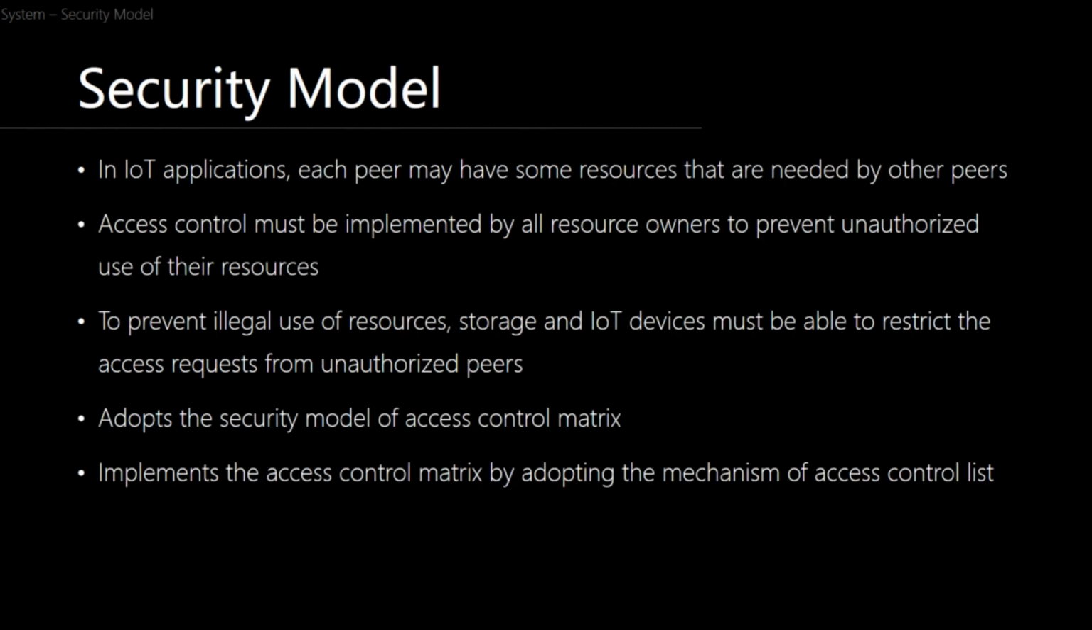In typical IoT applications, each peer may have some resources, like services, data, and storage space, that are needed by other peers. And thus, access control must be implemented by all resource owners to prevent unauthorized access or use of the resources. For example, a server must be able to block access requests from users who have not signed up, or requests from signed-up users who have not subscribed to some services. And so to prevent this illegal use of resources and storage, both storage and IoT devices must be able to restrict access requests from these unauthorized peers.